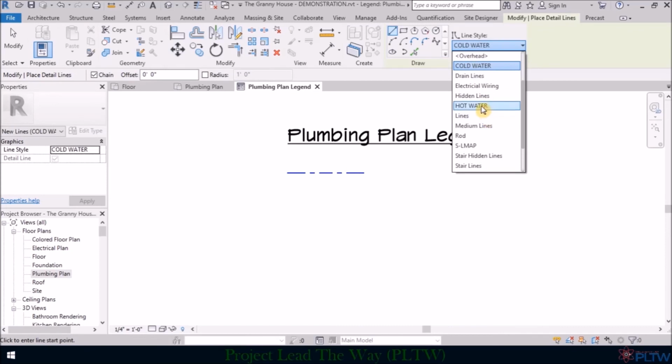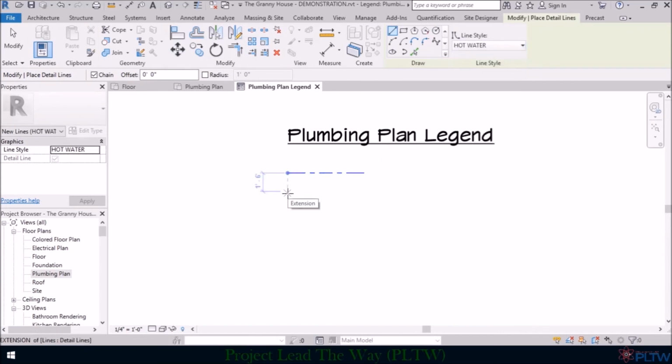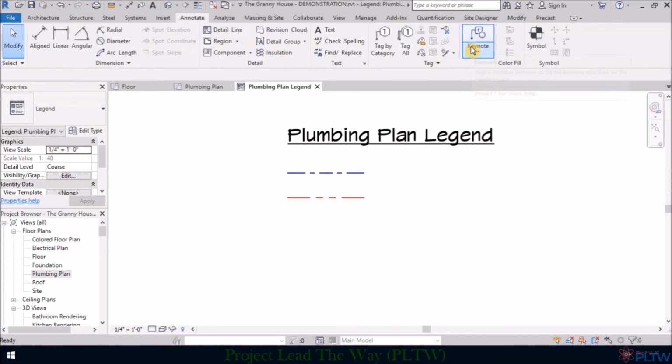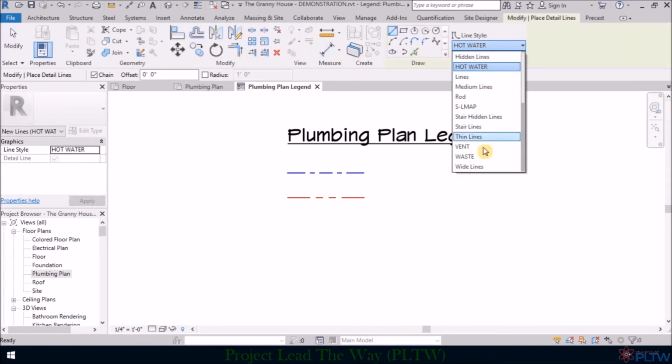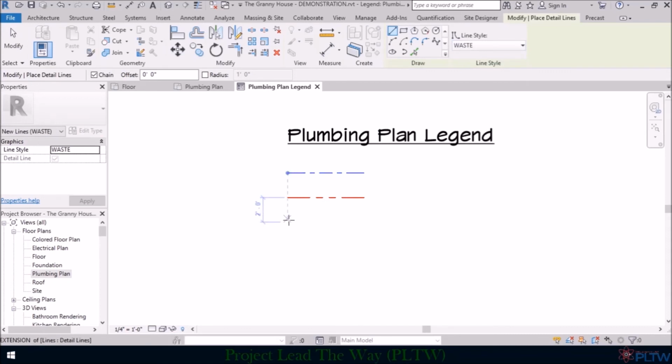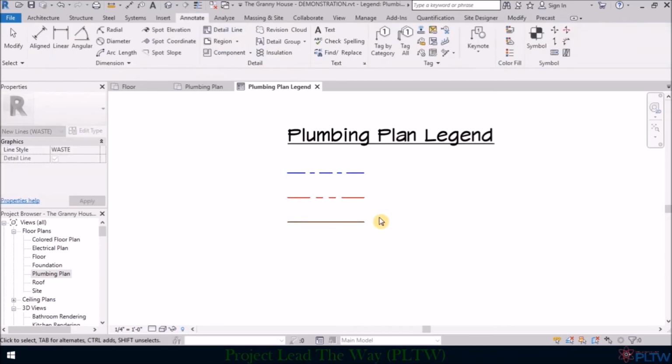And I'm going to choose hot water. And then I'm going to come down maybe 2 foot below that and draw another 6-foot line. And I'm going to hit Escape. I hit Escape too many times. But I'm going to change my hot water line to waste. And then I'm going to draw another 6-foot line that will represent my waste line.